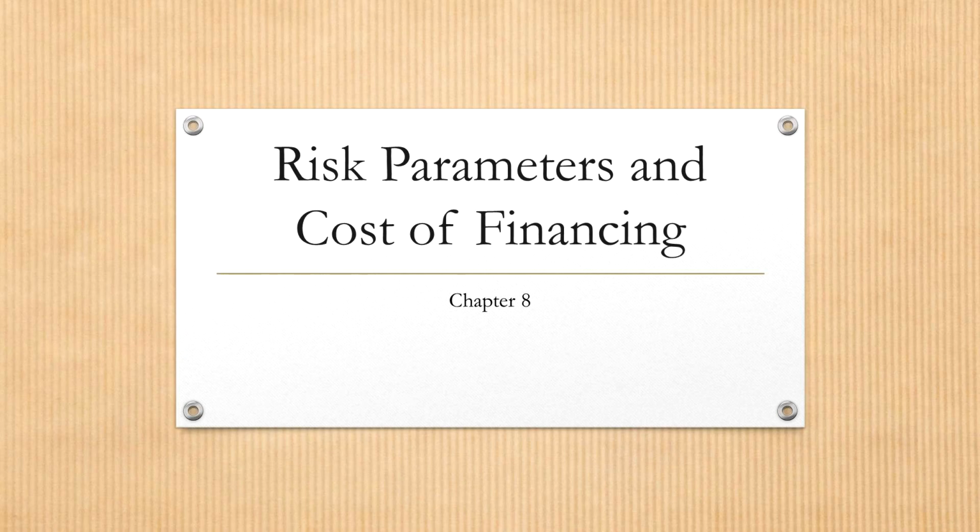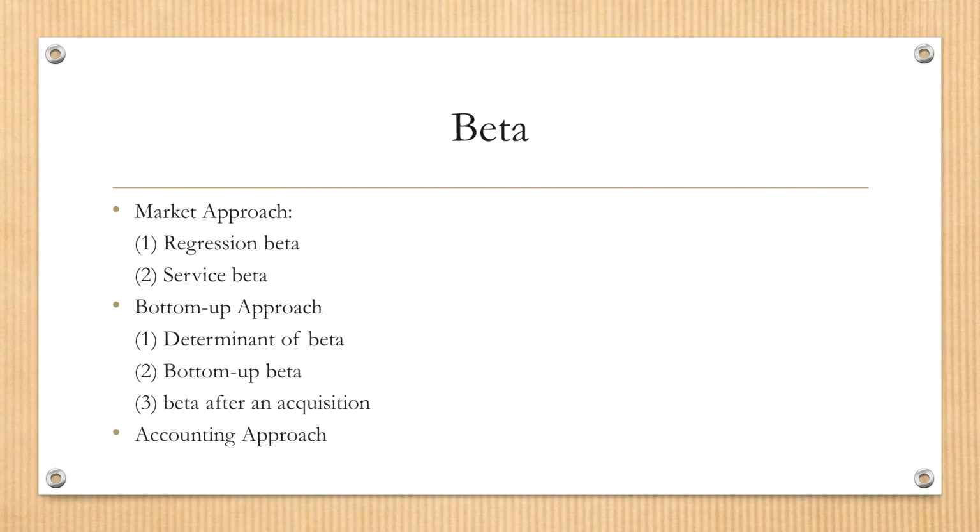Okay, now let's start our chapter 8, and in this video I will go through half of this chapter, which is associated with beta. What is beta? Beta is a measure of riskiness for a stock. As we know, this riskiness is a key determinant of stock return. So when we need to estimate a very important parameter, required rate of return, we need to estimate the beta of